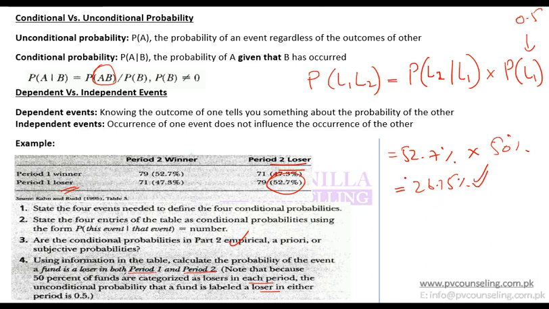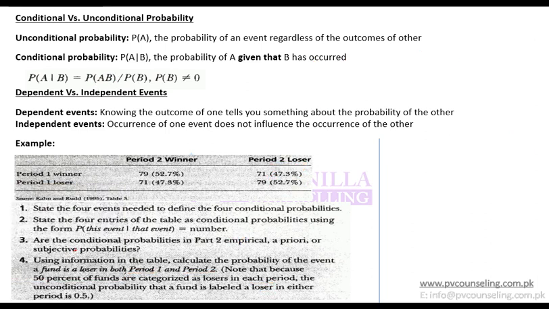26.35%. So you need to be careful about when you are asked about conditional probability and when you are asked about a multiplication rule or an 'and' sign. So this means 'given that', and this means 'and'. This is conditional, this is based on the multiplication rule. So you should be able to identify it. Any questions?